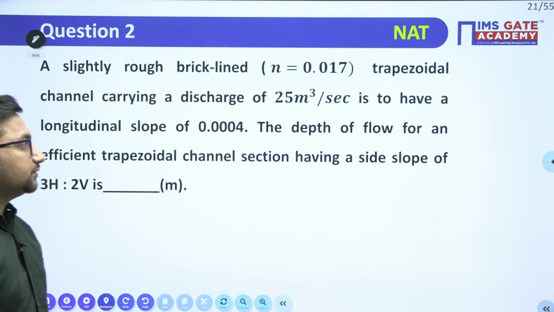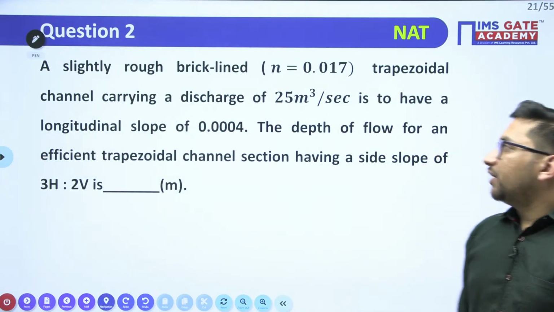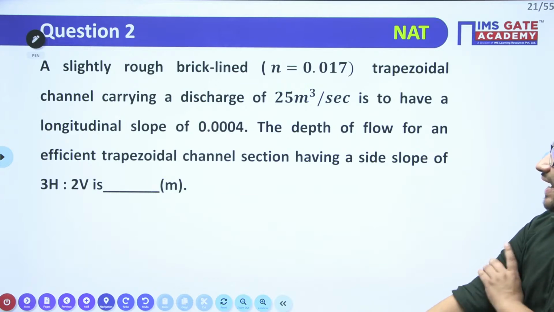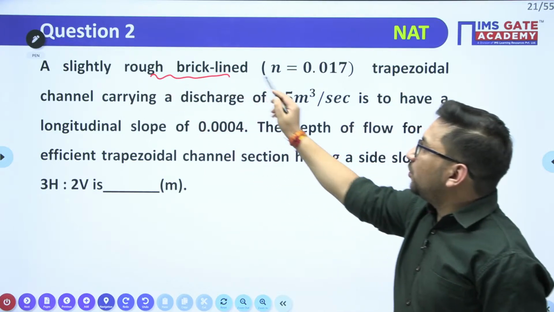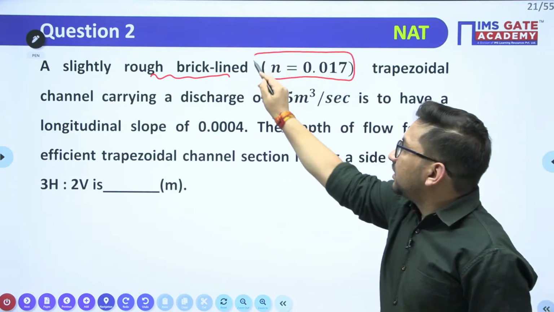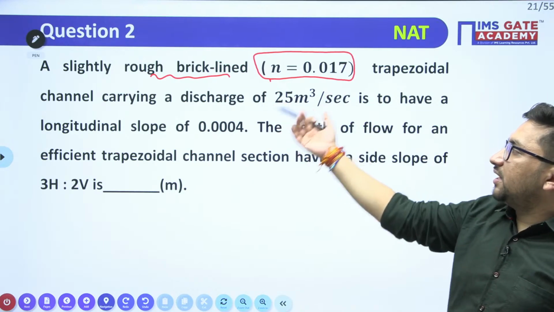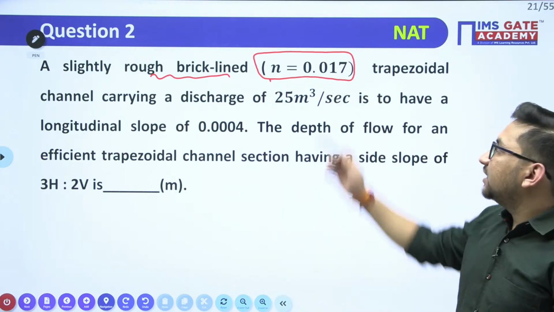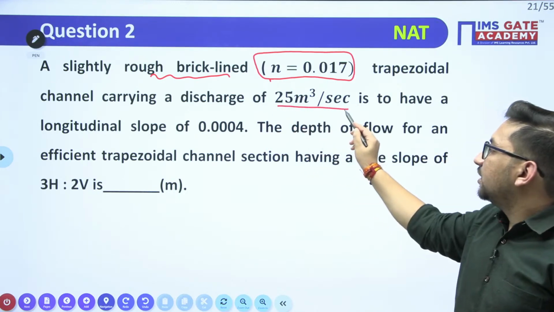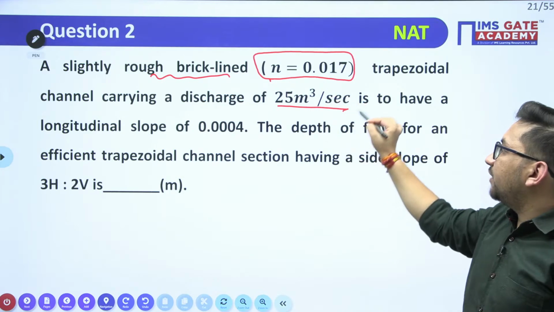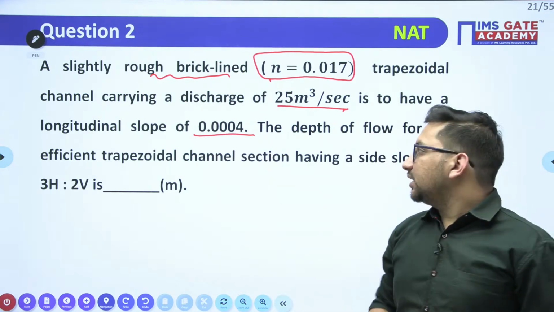Very good, Prashant. Now read this question and try to see what you need to calculate. A slightly roughed brick lining, it means the channel material is given to you, and it is given as your Manning's roughness coefficient, right? For this particular material, the roughness coefficient is given to you as 0.017. A trapezoidal channel carrying a discharge of 25 meter cube per second, to have a longitudinal slope, this is the channel bottom slope, 0.0004,